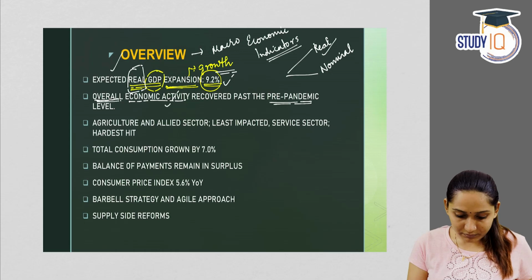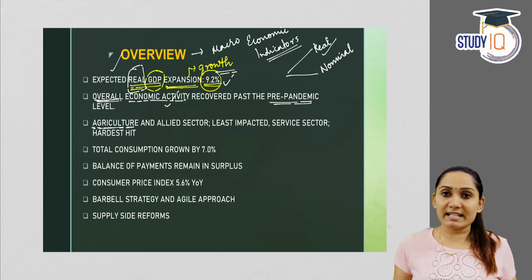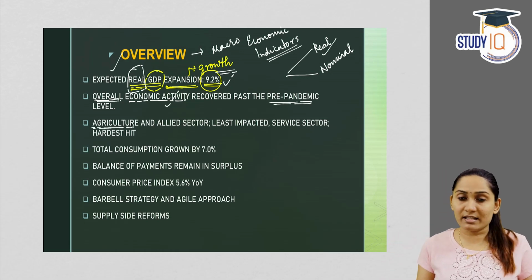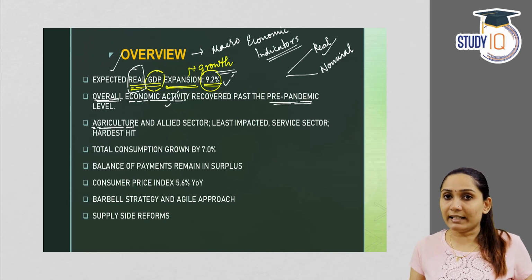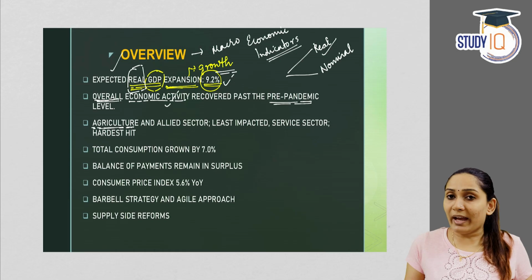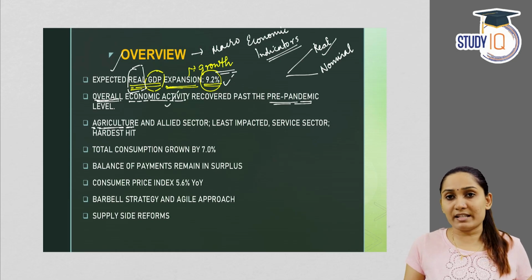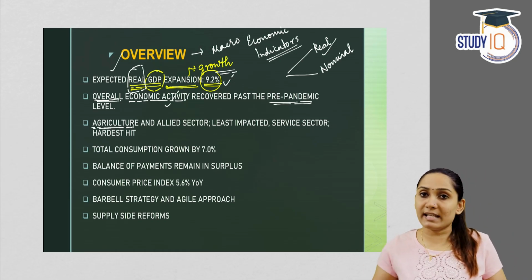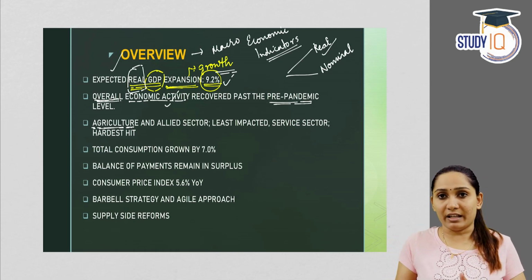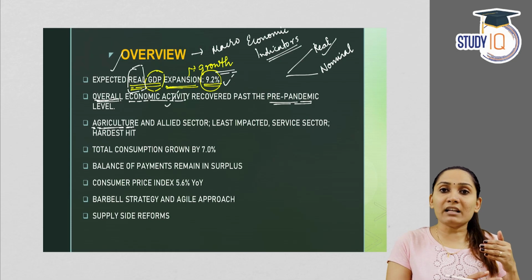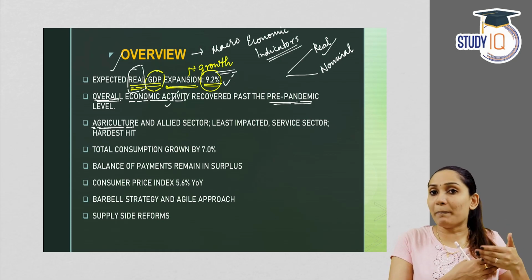Now, as I said, there are three different sectors in the economy: the agricultural sector or the primary sector, the industrial sector or the secondary sector, and the tertiary sector or the services sector. If you look into the different sectors closely, you will see that the agricultural sector was the least affected by the pandemic.